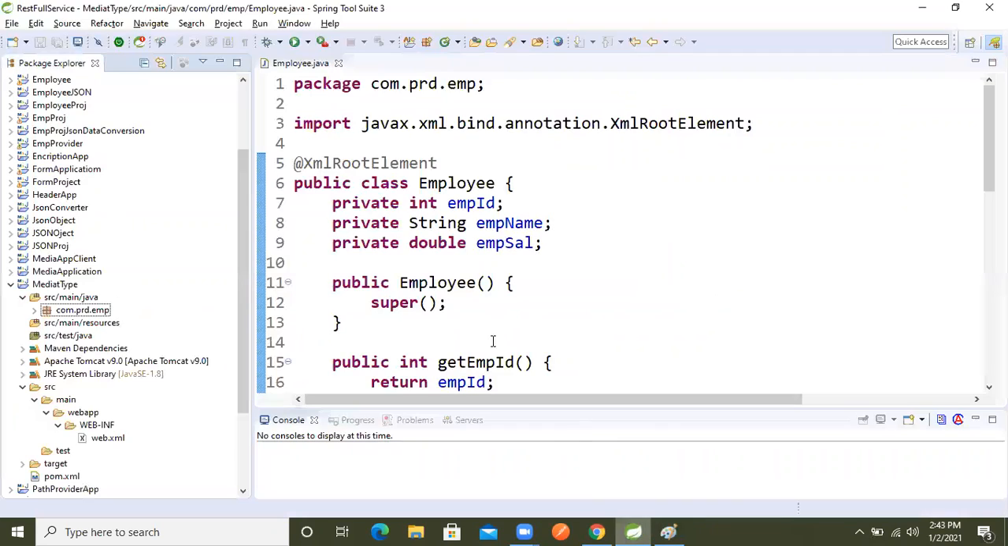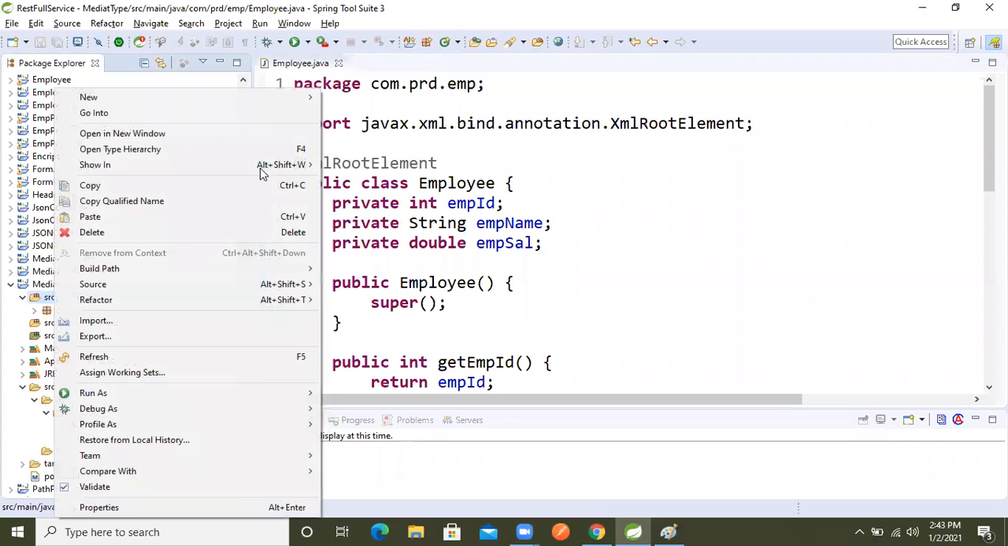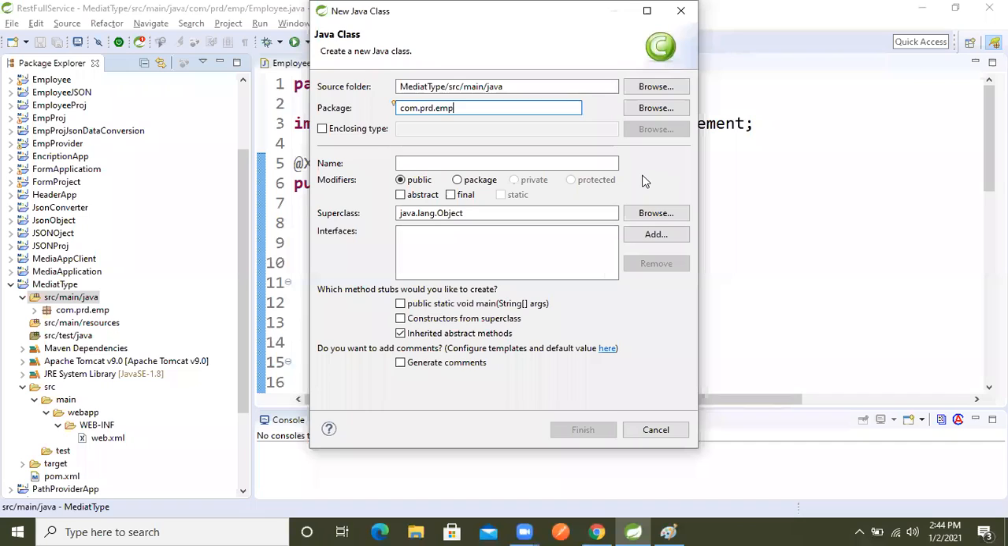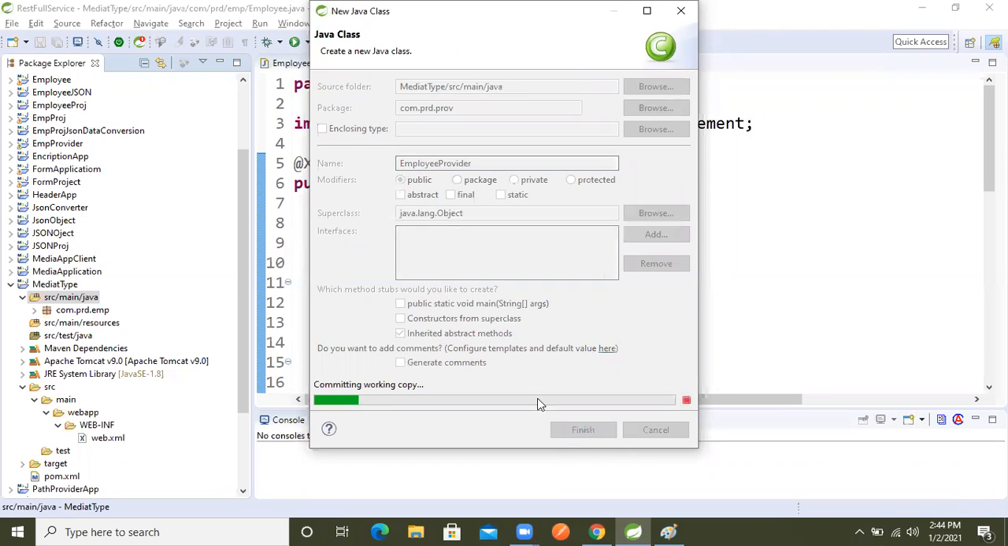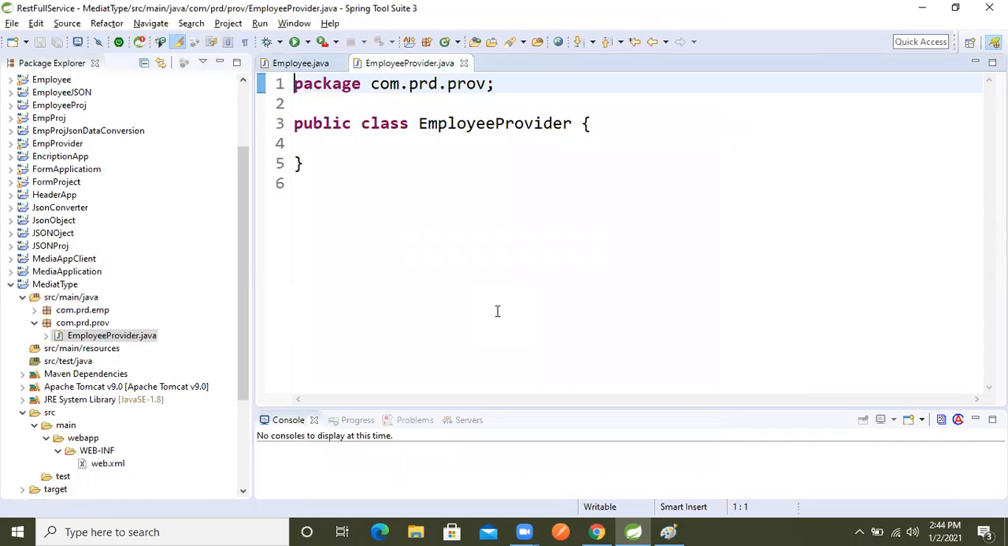Now let's create another package, and in that let's create one resource, which is our REST resource, Emp. Now we will take EmployeeProvider. This provider will provide the services to whom? Our consumer, right? This class will provide the services to our consumer.